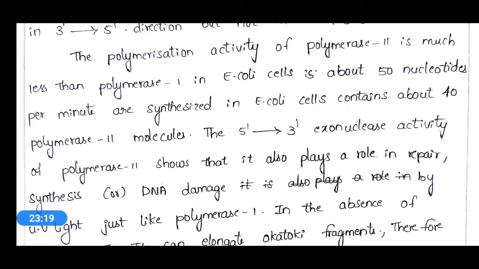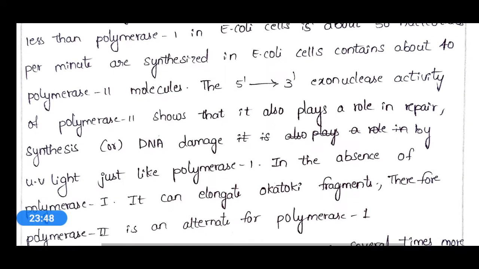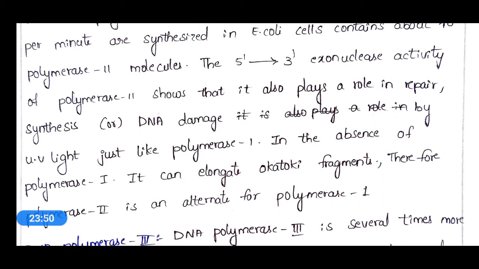That means for production of a 50 nucleotide chain per minute, the requirement of DNA polymerase 2 is very high. That means 40 DNA polymerase 2 molecules are required, and that's why this shows very little activity when compared to DNA polymerase 1. And the 5' to 3' exonuclease activity of DNA polymerase 2 shows that it also plays a role in repair, synthesis or DNA damage.